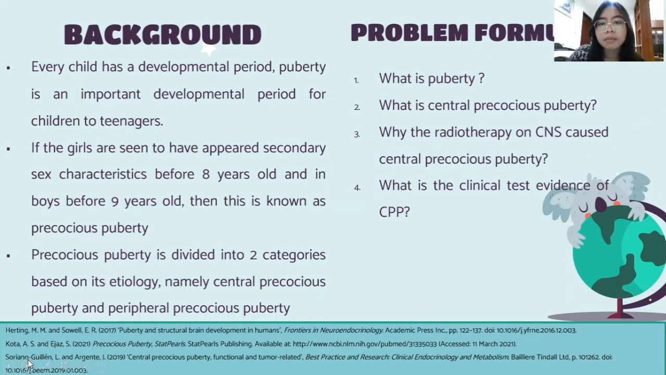So the problem formulation is: first, what is puberty? Second, what is central precocious puberty? Third, why does radiotherapy on the central nervous system cause central precocious puberty? And the last one is, what is the clinical test evidence of central precocious puberty?